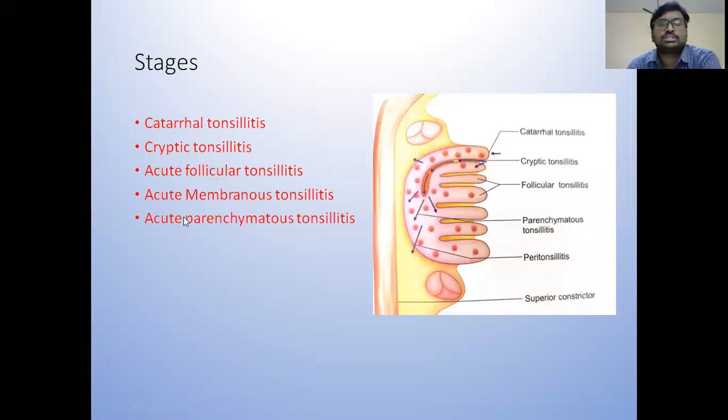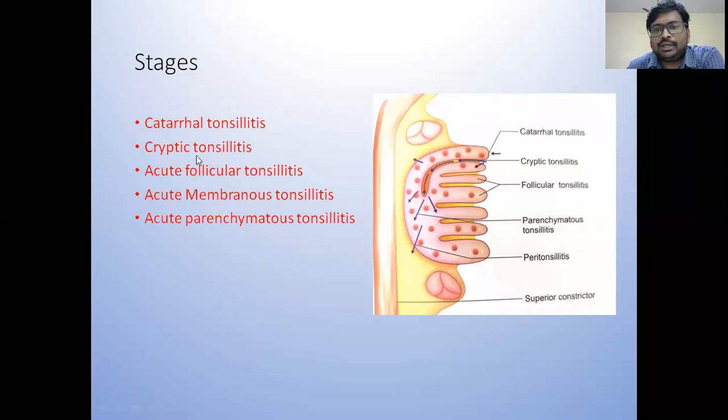Now coming to the stages of tonsillitis. You can see this diagram. The tonsil is lined by a mucosal epithelium. Initially, when the infection or inflammation involves only the epithelium, it is known as catarrhal tonsillitis. It is characterized by upper respiratory tract symptoms along with congestion of the tonsil. In this, only the epithelium is involved.